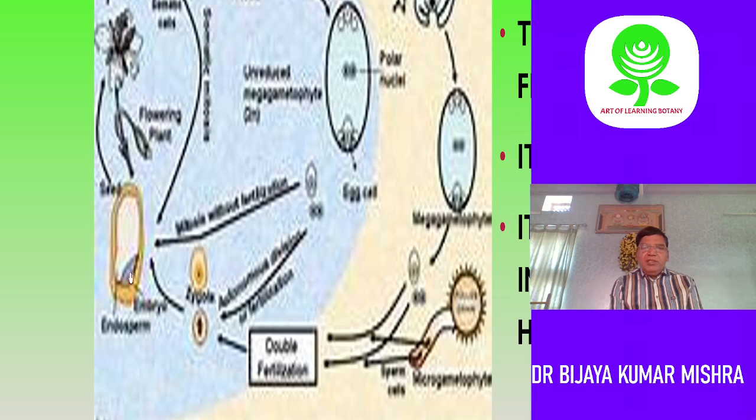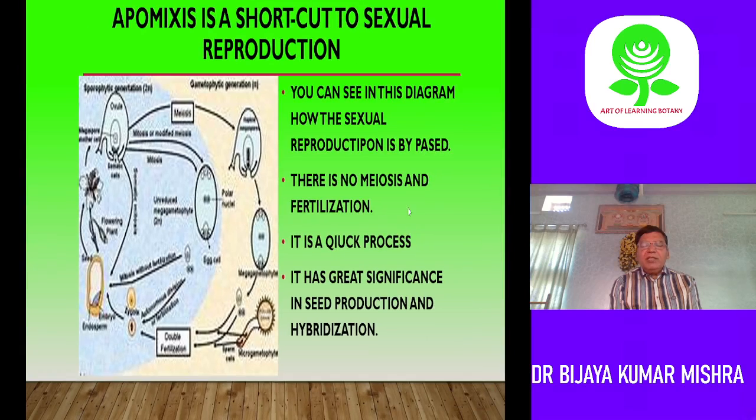Here you can see the seed. This is called the sexual ovule. But this can also develop without fertilization into seed. This can also come directly from here to the seed. So this is the shorter cycle, so it is called a shortcut method to sexual reproduction. The seeds are produced, and the seeds are of great significance, and the plants are very important in the hybridization process. There is no meiosis and no fertilization.